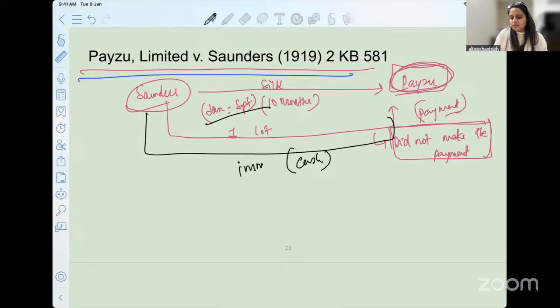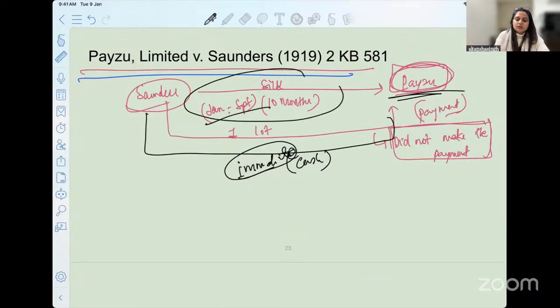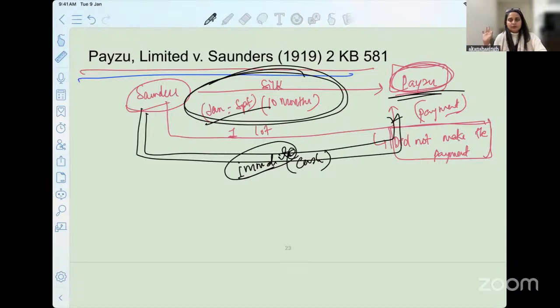Paizo says that this is something new that she is now bringing to their attention. They say, okay, we are not going to continue and we are not going to immediately pay you cash. We are going to stick to the original terms of the contract. So Saunders decides that she's not going to deliver silk to Paizo. Paizo after this goes in the market and tries to find a substitute or similar quality of silk from the market.